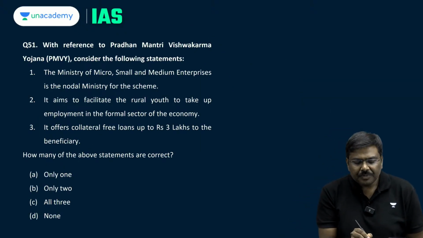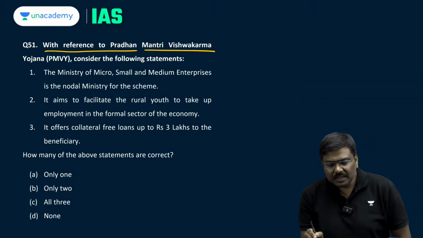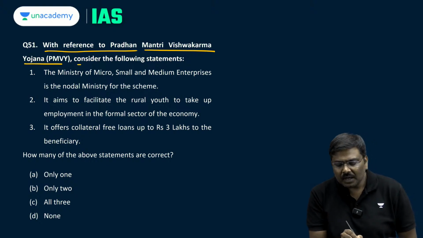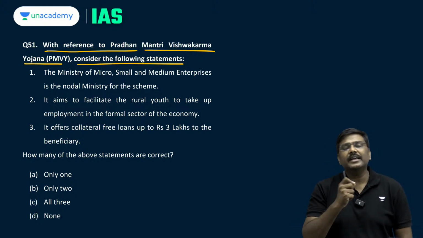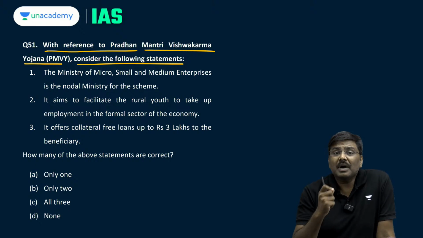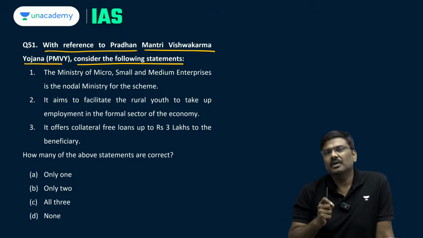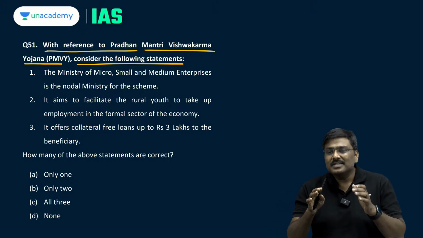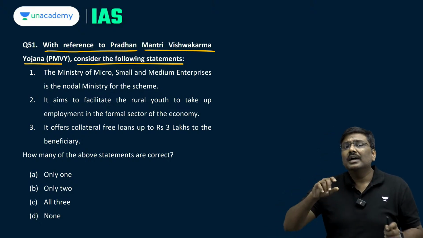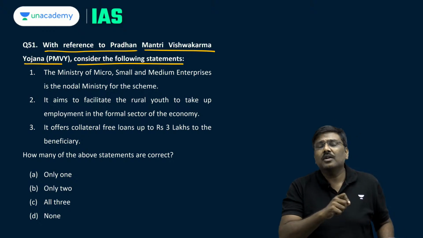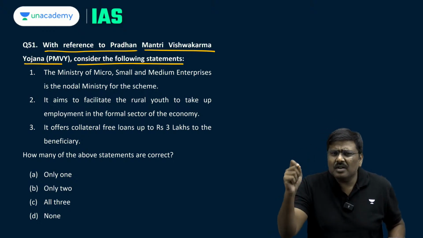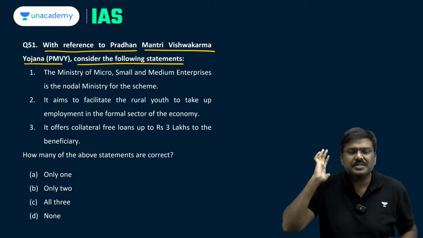Question number 51, with reference to Pradhan Mantri Vishwakarma Yojana, consider the following statements. Government of India has announced this initiative in order to address certain credit related issues that the artisans or the craftsmen, traditional workers, etc. will face.